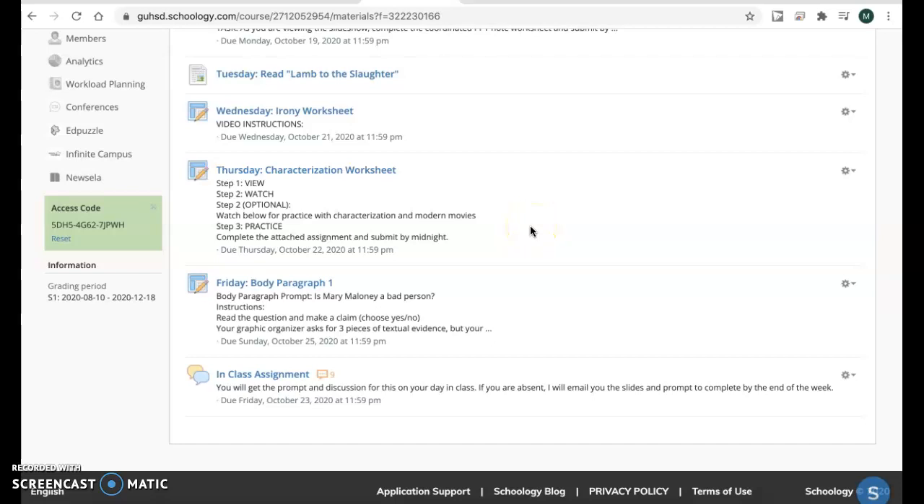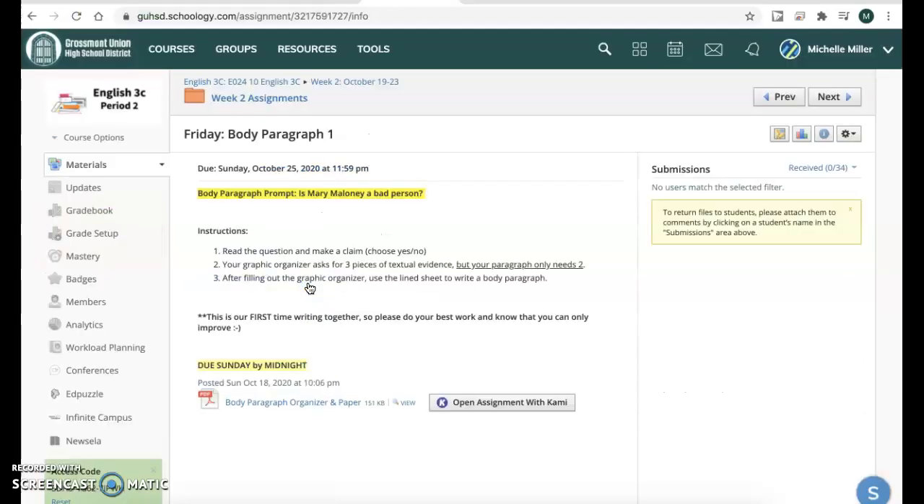And finally, here are the instructions for Friday's assignment, body paragraph 1. So when you click on this assignment, you will already know a little bit about it because we will talk about it on the day you're on campus. But if you're absent or if you're a DL only student, here are some more instructions for you.